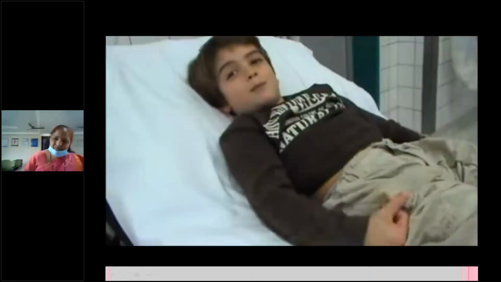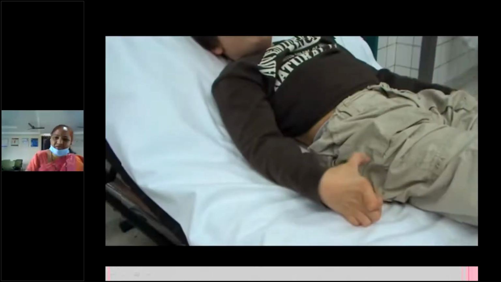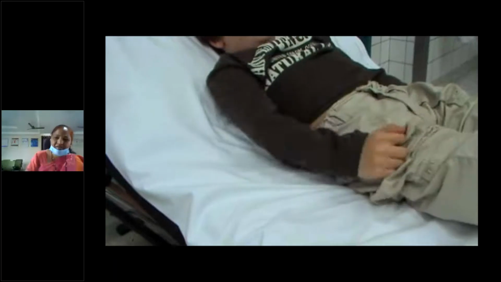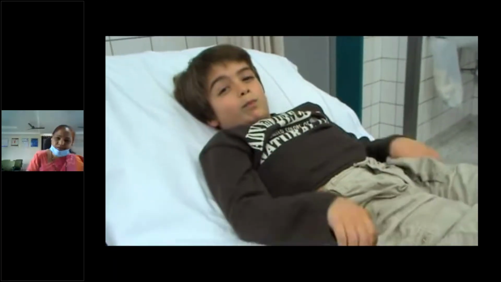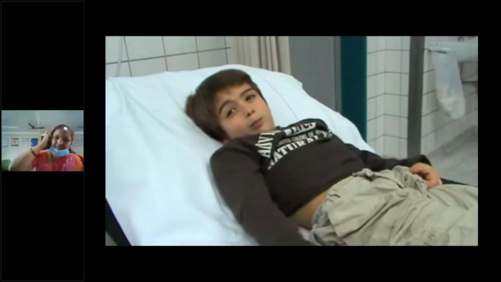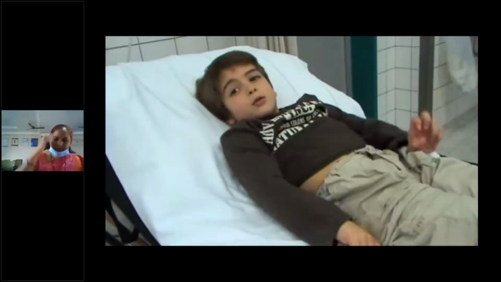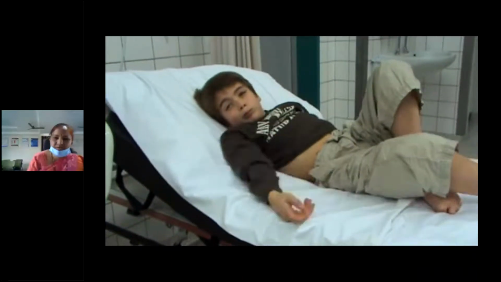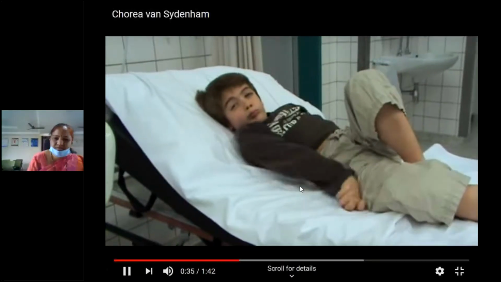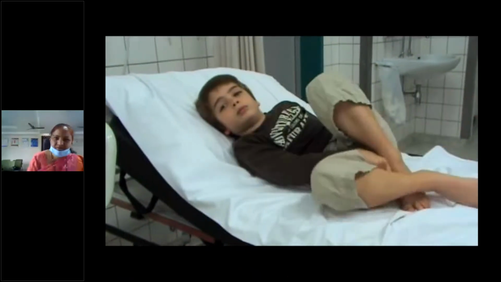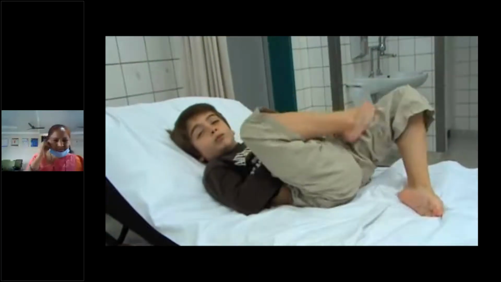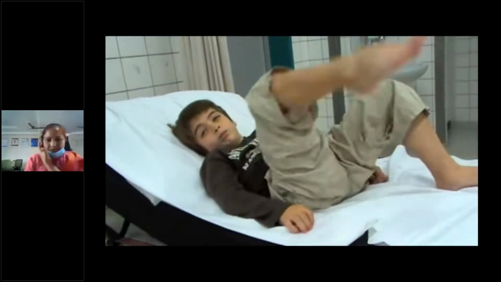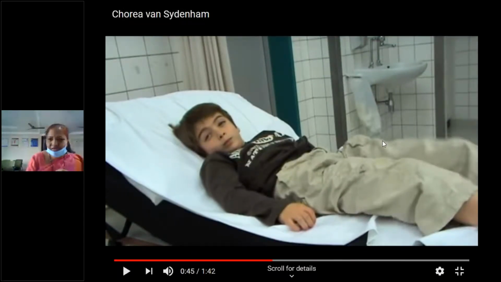It's semi-purposive. We think that the child is just adjusting his dress or something like that. If you see the movements, think like this. Otherwise you think that the child is doing it purposefully, but it's not. These are involuntary movements. This is Sydenham's chorea.